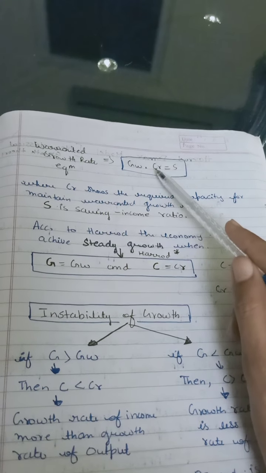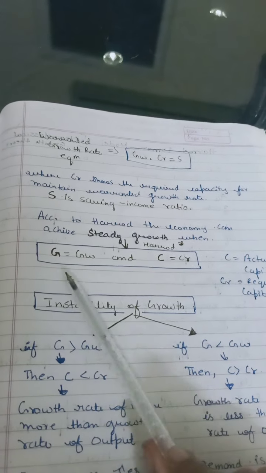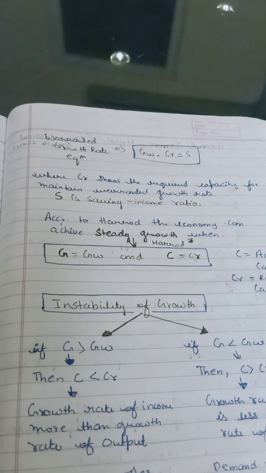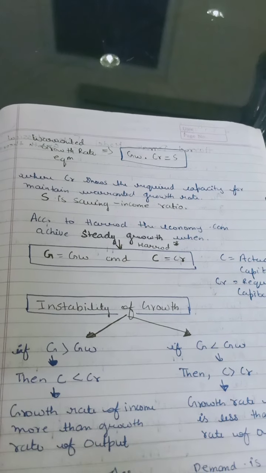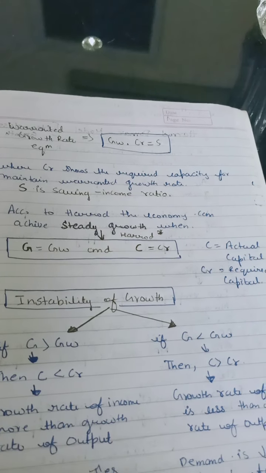So GW and CR must be equal to your saving income ratio. According to this, CR shows the required capital for maintaining the warranted growth rate. According to Harrod, the economy can achieve a steady growth rate.